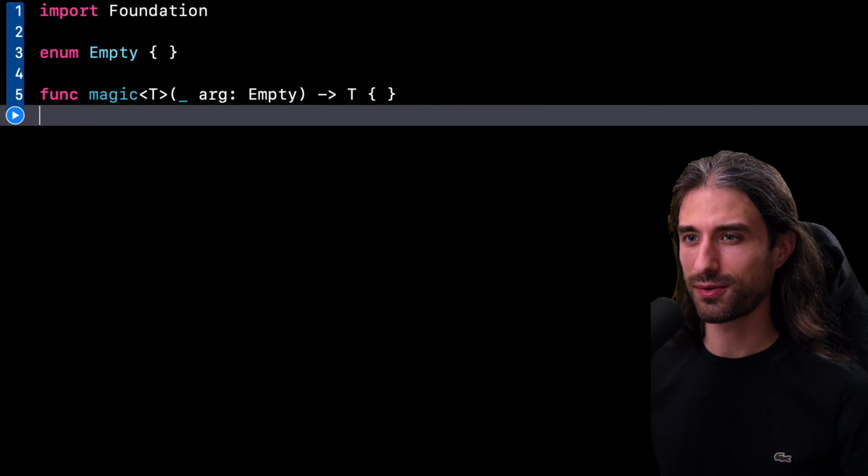Hey, what's up everyone? Welcome to this new episode of Swift Quiz. This time I have a very weird piece of code for you, so let's get started and let's take a look at it.